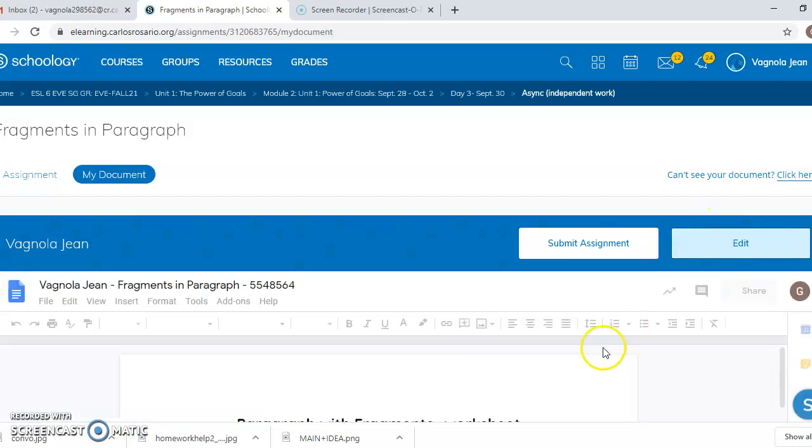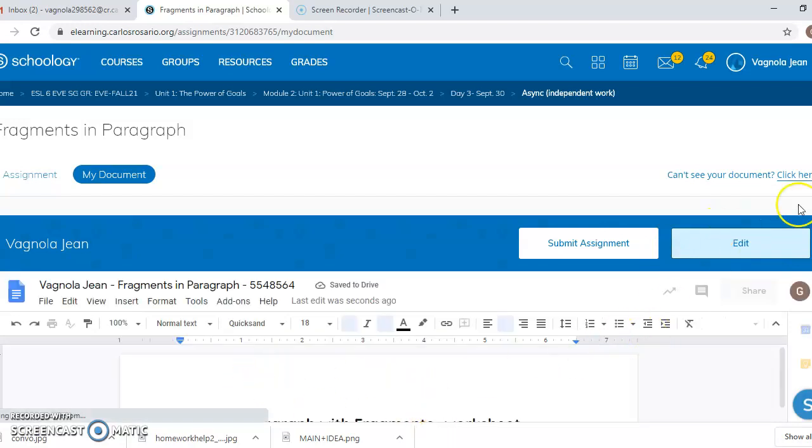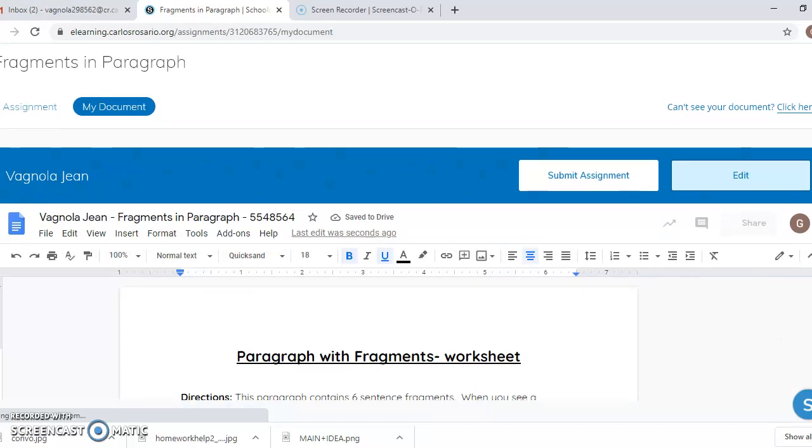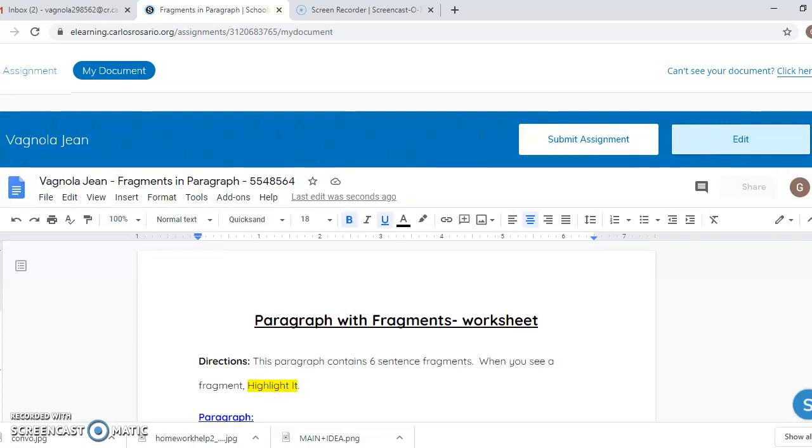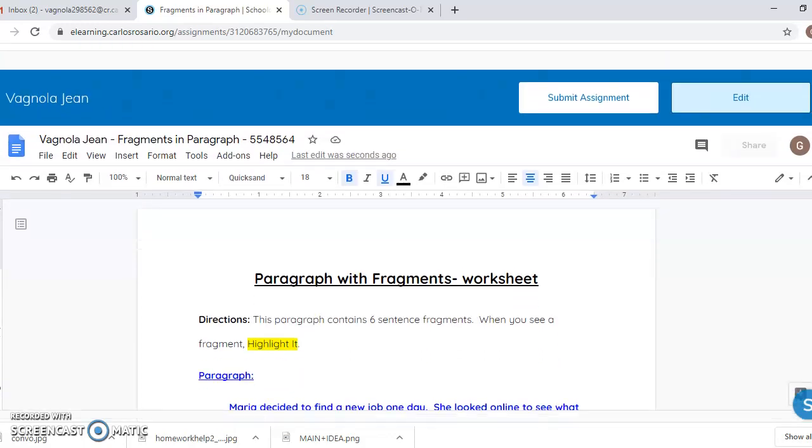If this is your first time, it will not show up like this. It will ask you to connect. You click connect and then you select your Carlos Rosario email. But since I have used this before, it opens automatically. If you're having trouble with the document opening up, just let me know.